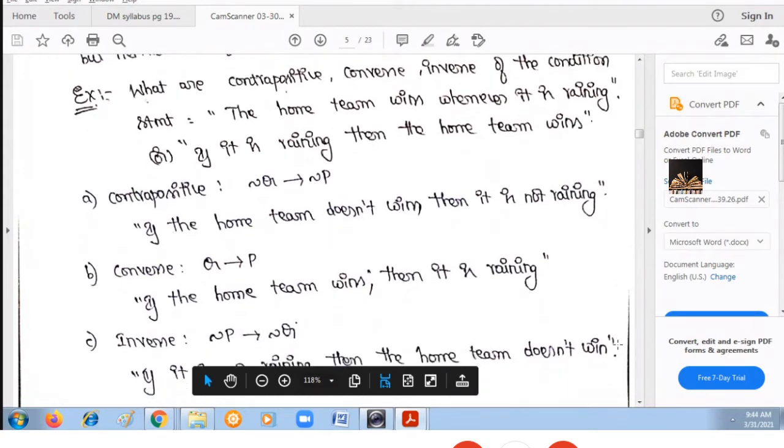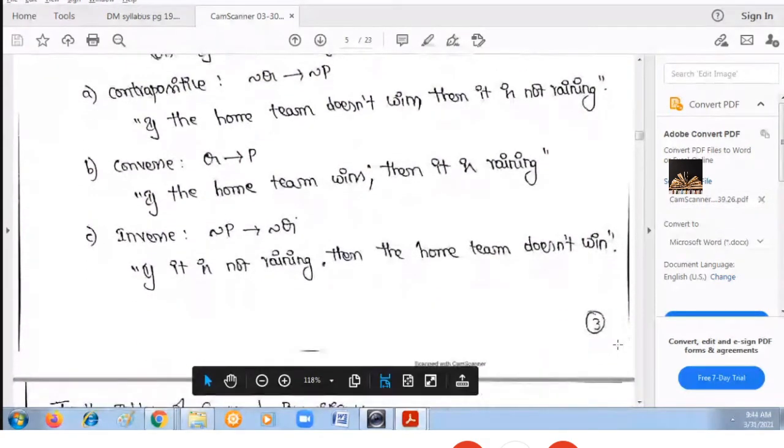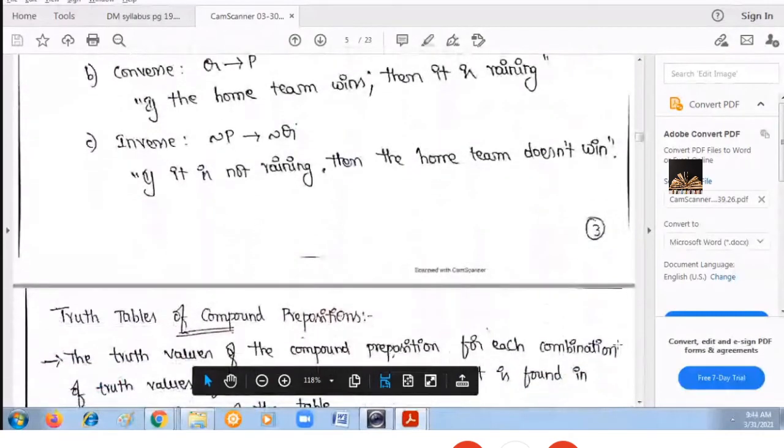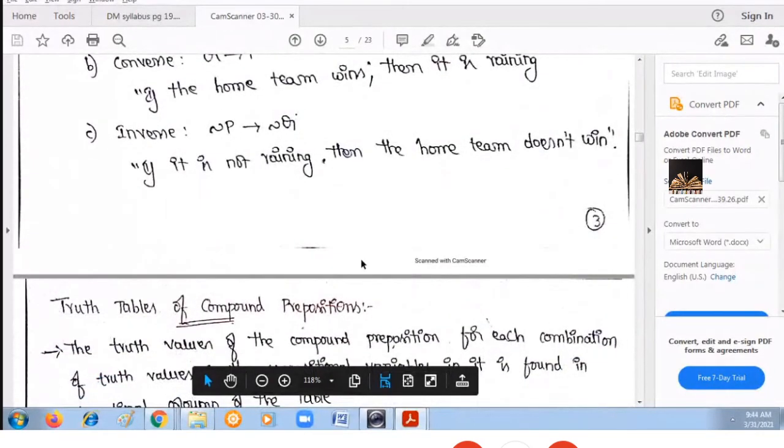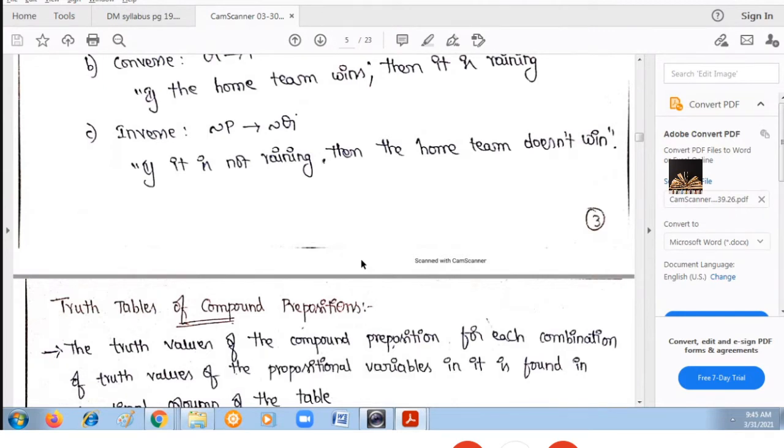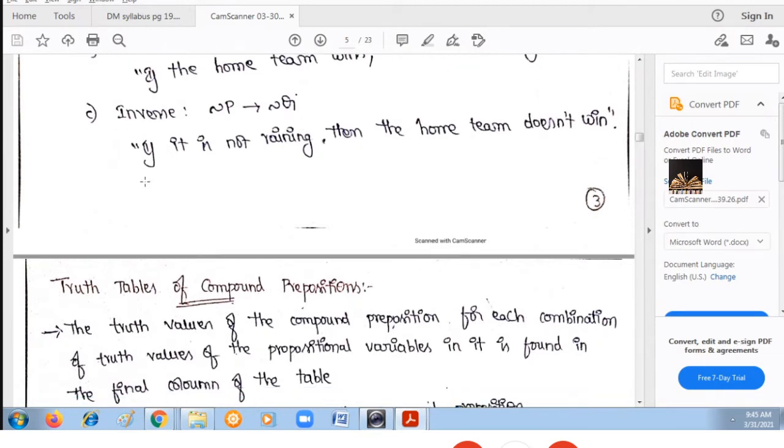Next, the last one is inverse. Inverse means negation P tends to negation Q. P is it is raining. So the inverse is: if it is not raining, then the home team does not win.